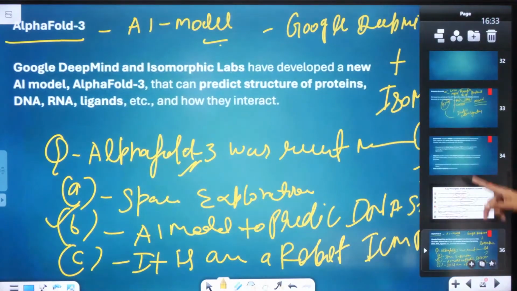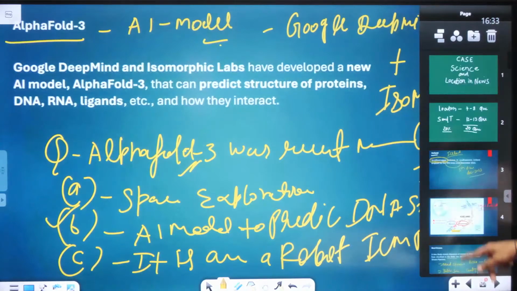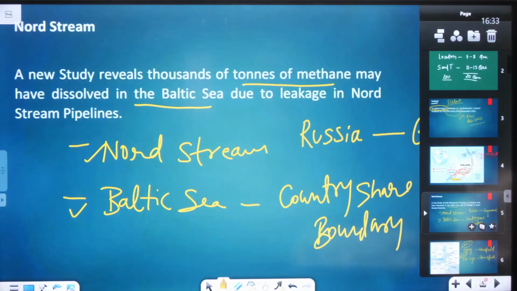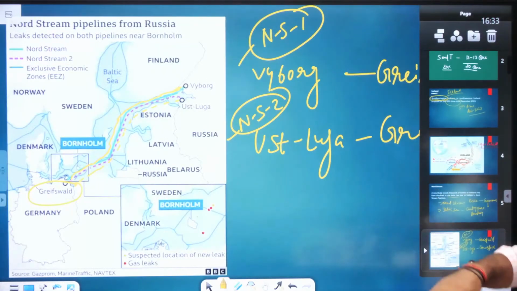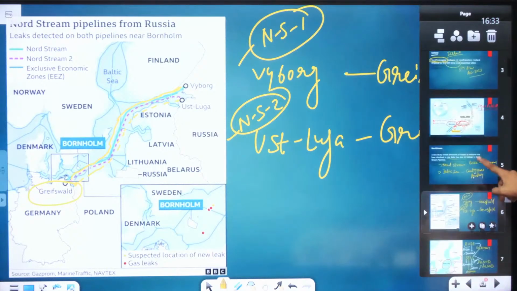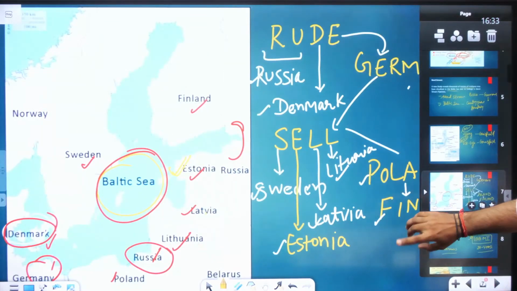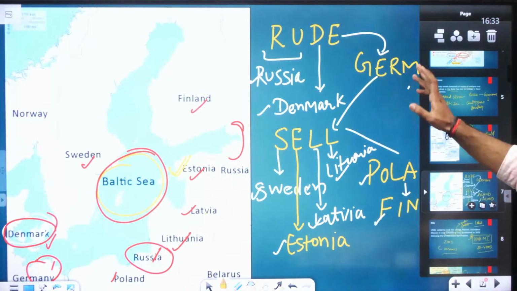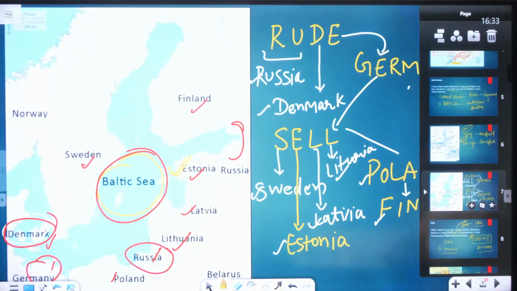स्टार्टिंग से देख लेते हैं हम लोगों ने क्या क्या किया है. First we focused on different locations. The first was Iceland, second was the Nord Stream. In the Nord Stream we focused on Russia, Germany and the Baltic Sea boundary countries. Nord Stream pipeline, Vyborg to Greifswald, Ust-Luga to Greifswald. Then the Baltic Sea countries sharing the boundary with the Baltic Sea. We learned about the mnemonics, the route: Germany, Sweden, Poland and Finland.